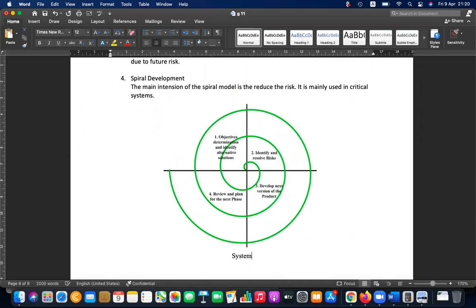System is delivered in phases, similar to the iterative model.